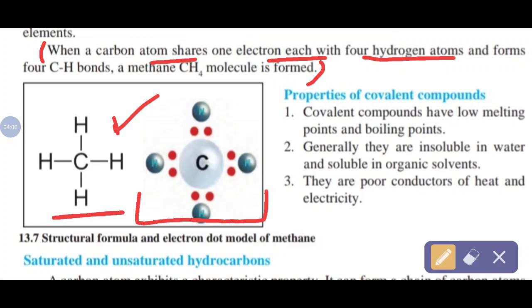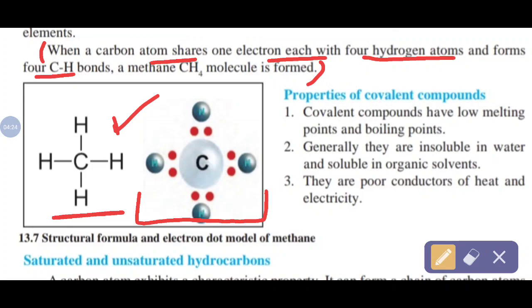When 1 carbon atom shares 1 electron each with 4 hydrogen atoms, it forms 4 C-H bonds, carbon-hydrogen bonds. A methane molecule, with the formula CH4, is formed.